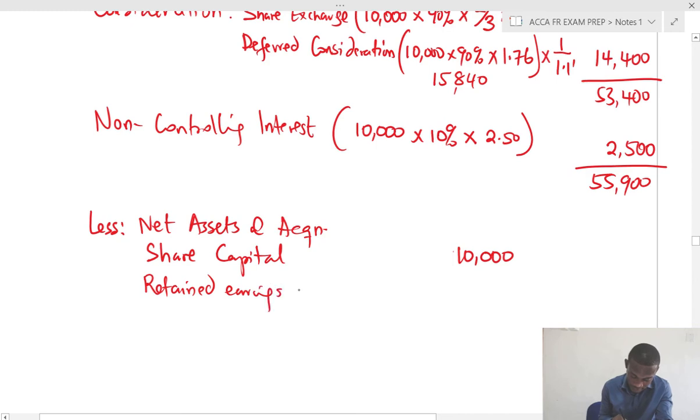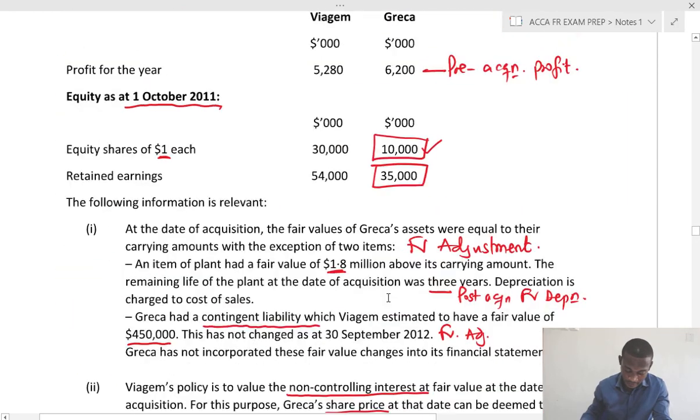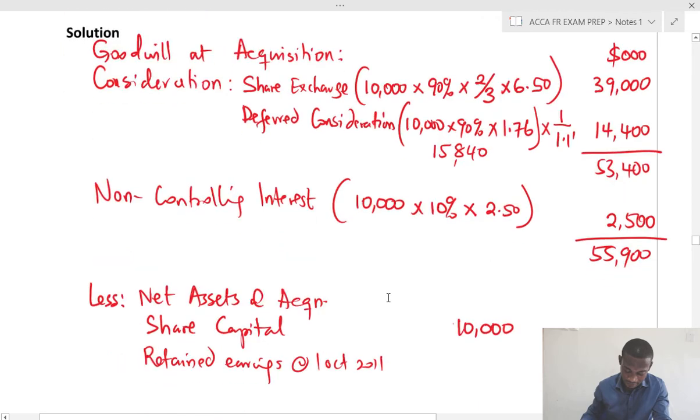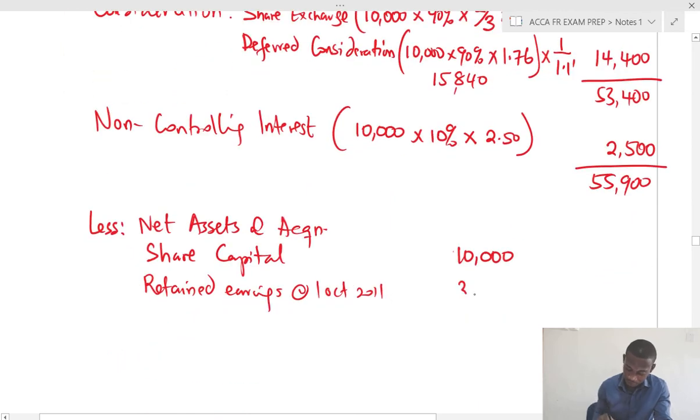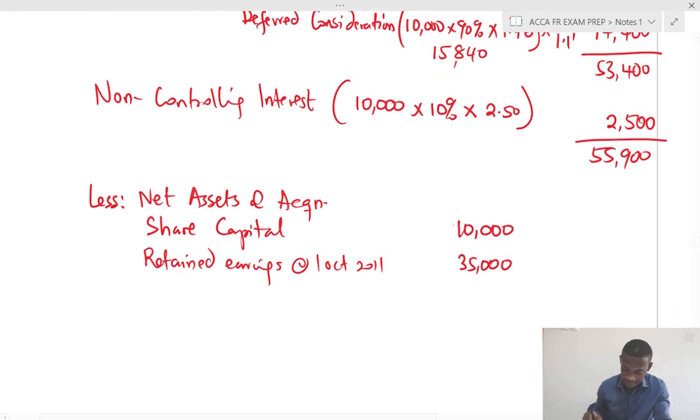So the retained earnings at 1st October 2011, that was given in the question to be 35,000. So let's bring it here, 35,000. So it's important you always note the zero so you don't get the answer wrong, like I was doing earlier.